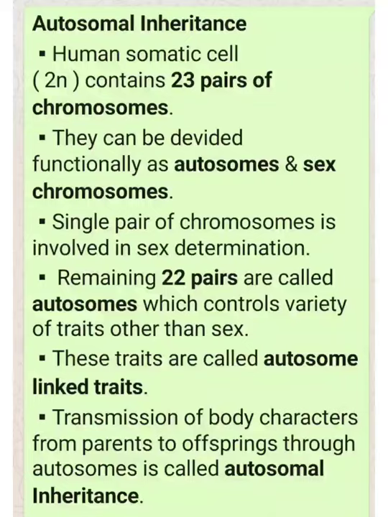In human somatic cells, which are diploid, there are 23 pairs of chromosomes. They can be divided functionally as autosomes and sex chromosomes. A single pair of chromosomes is involved in sex determination. It is either XX or XY, XX in female, XY in male. The remaining 22 pairs are called autosomes, which control a variety of traits other than sex.